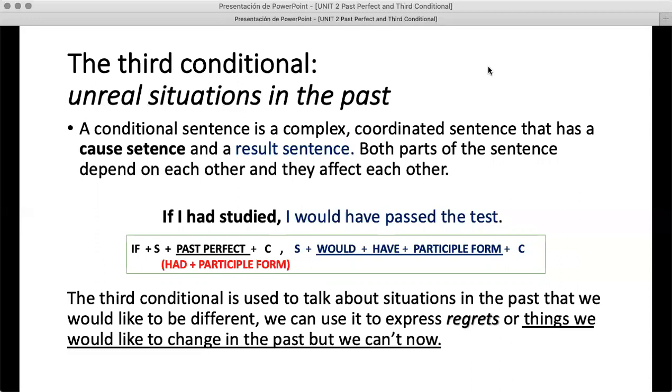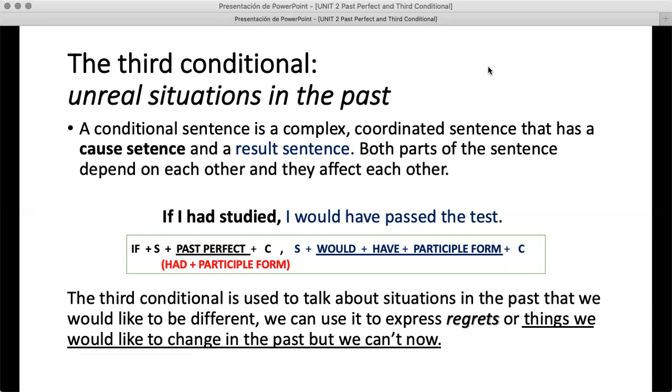It is a conditional sentence, so most of the time we start with if to indicate the condition, and then we use the past perfect there. If I had studied, remember that the past perfect is created with had and then a participle form of the verb. And then in the result sentence, we use would, and we also use have plus a participle form to talk about the imaginary result in the past.